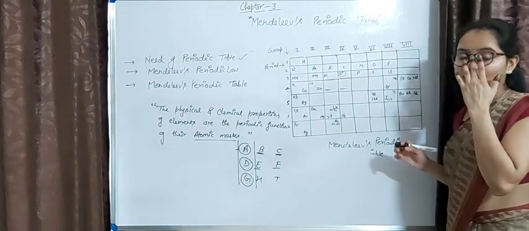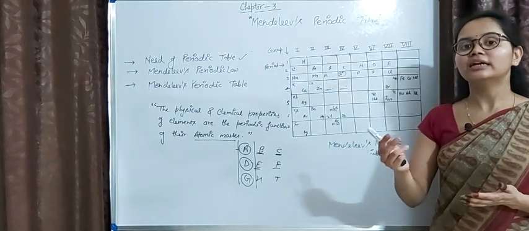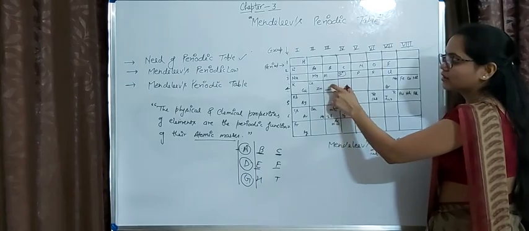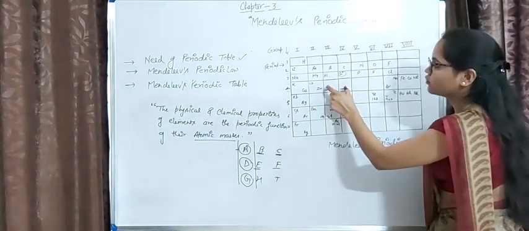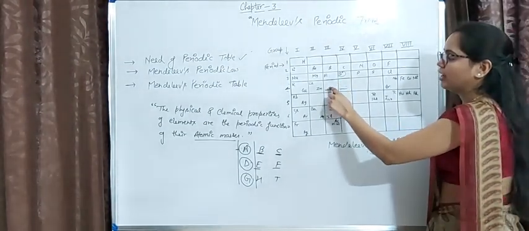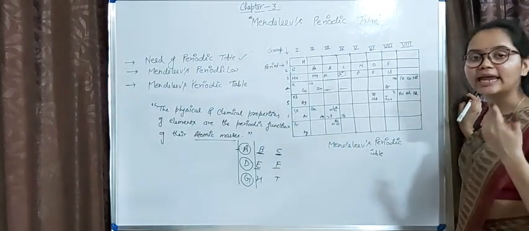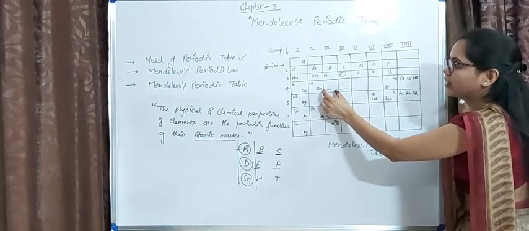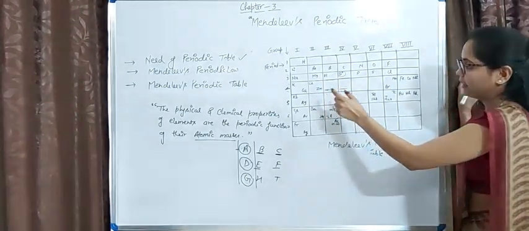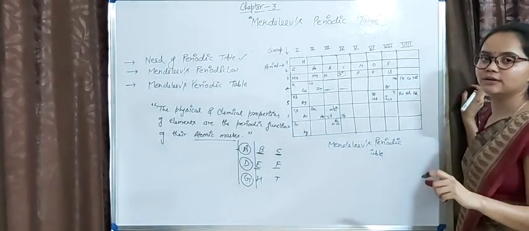Now I told you that Mendeleev arranged discovered as well as undiscovered elements. Let's see where. Gallium and germanium were not discovered at that time, so he left spaces for them, and he named these elements Eka aluminium and Eka silicon. Eka is a Sanskrit word which means next. The element which will come after aluminium, he named Eka aluminium, and the element which will come after silicon, he named Eka silicon.